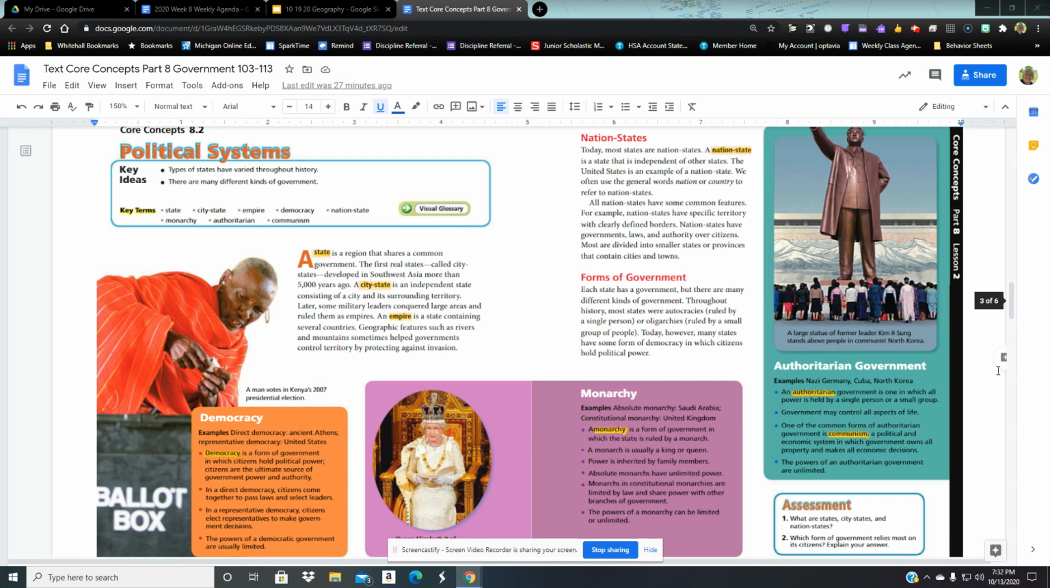The powers of an authoritarian government are unlimited. So in those countries, there's no constitution, as in North Korea. In China, that government is very authoritarian, and it's a kind of a group that rules, but they do have one leader that stands at the head of that executive branch, or the leader of the country.